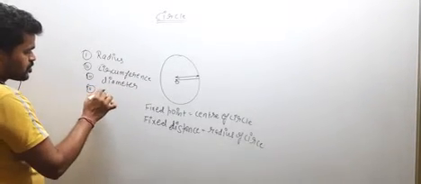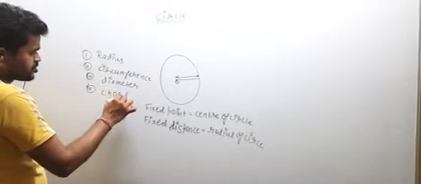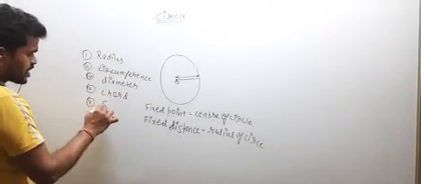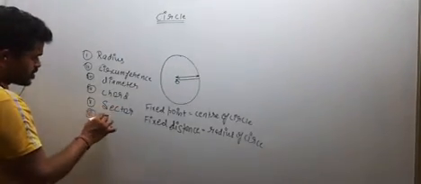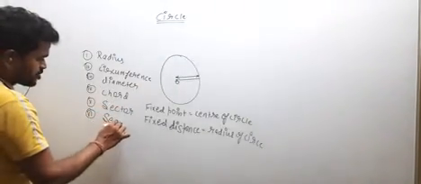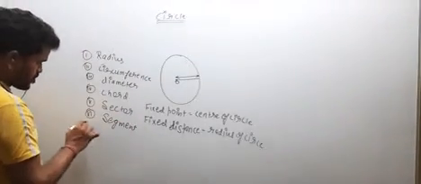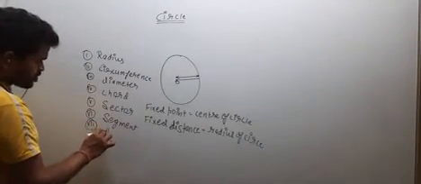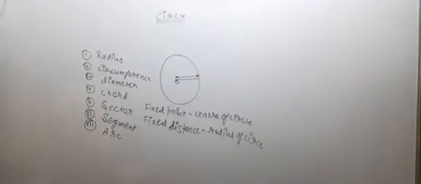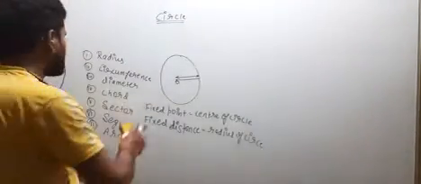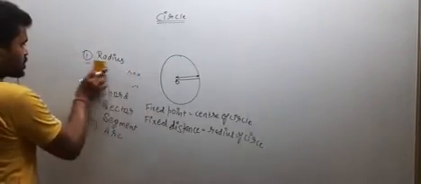Then we will discuss about the chord. What is chord? Then we will discuss about the sector, then the segment, then the arc. There are so many topics which we will cover in the circle. So let's begin with our topic, radius.